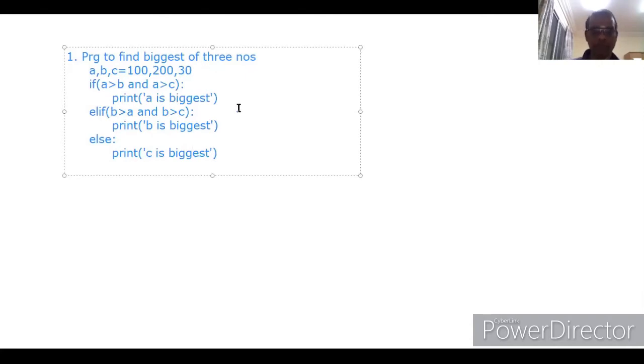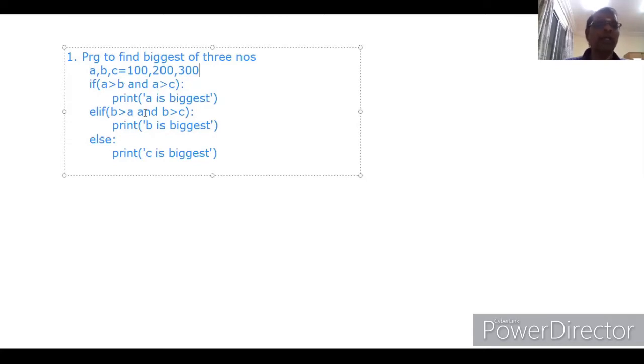Consider C is assigned with 300. Here A is 100, B is 200, C is 300. 100 greater than 200, it is false. 100 greater than 300, it is also false. False and false, this is false.